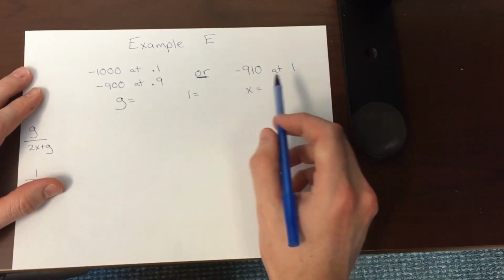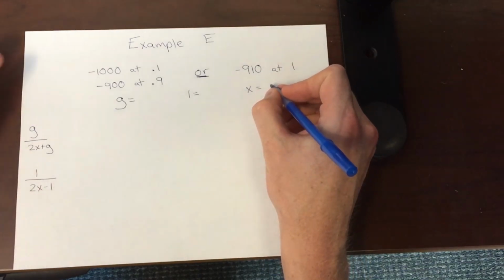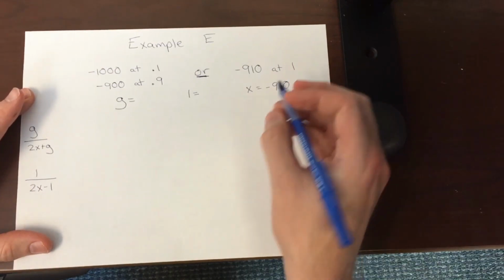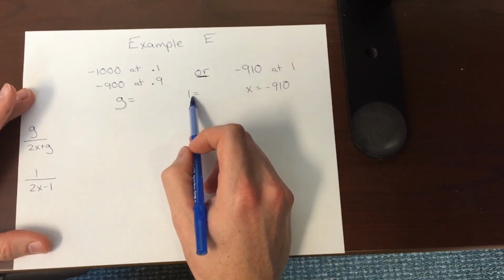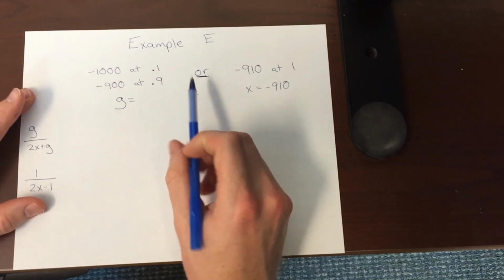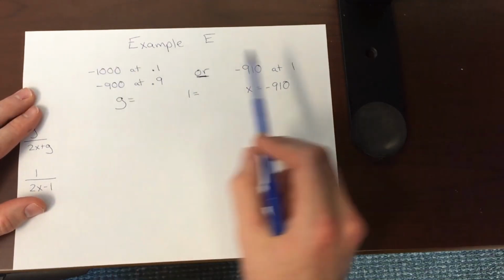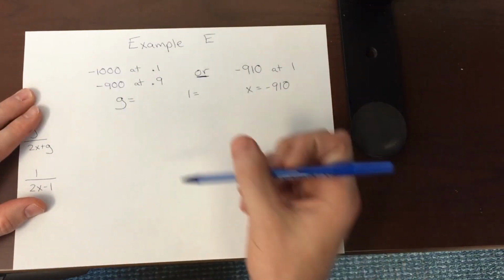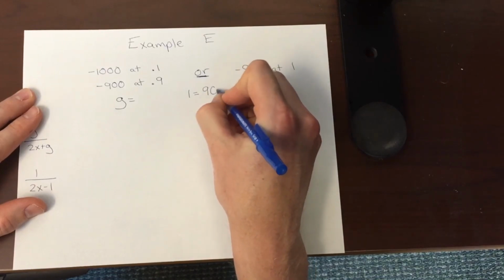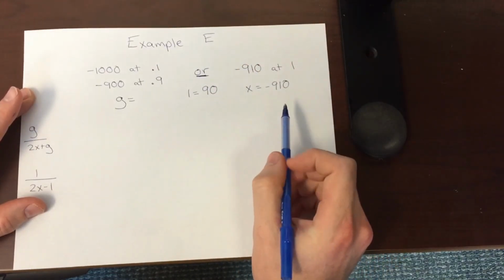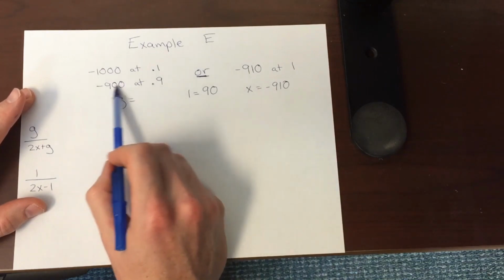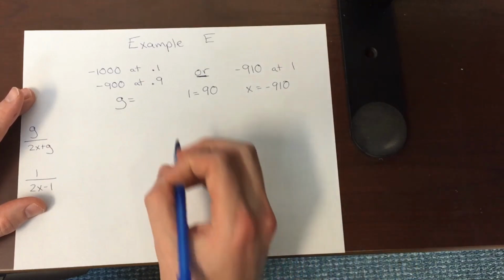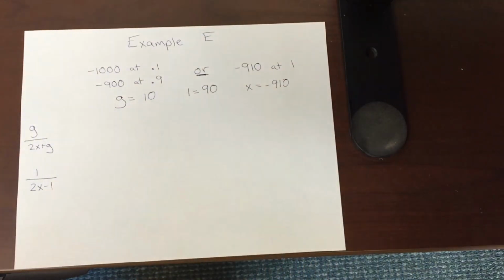So if we go through and say, okay, what's our reference point? We can fill in for our X here, and we're going to get this negative 910. And then we also need to figure out our L, which is the difference between the really bad outcome and our reference point. The difference between these two is 90. Our gain: what's the difference between the best payoff from the gamble and our sure thing reference point? G is equal to 10.